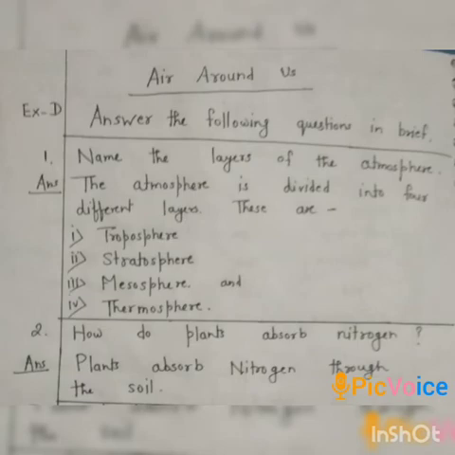Now come to second number, how do plants absorb nitrogen? Answer is, plants absorb nitrogen through the soil. Again I repeat answer, plants absorb nitrogen through the soil.